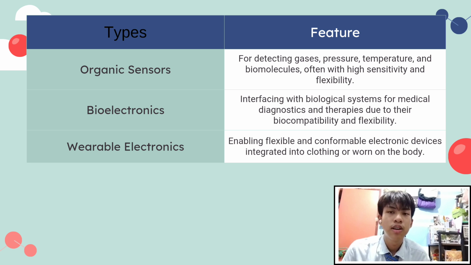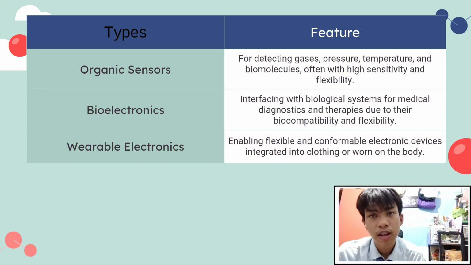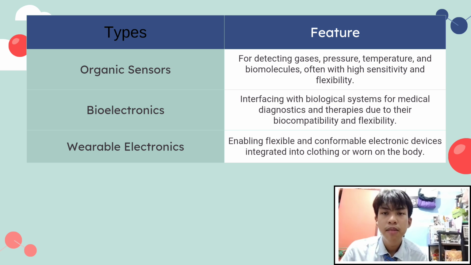Organic semiconductors are also showing their promise in the field of sensors, capable of detecting everything from gases to biological molecules with high sensitivity. Furthermore, their biocompatibility and flexibility make them attractive for bioelectronics, where they can interface with biological systems for medical applications. Finally, organic semiconductors are a key enabler for the growing field of wearable electronics, allowing for the creation of devices that can be seamlessly integrated into clothing or worn on our bodies.